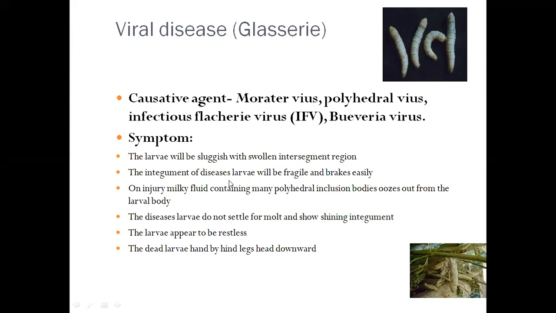The larva will be sluggish with a swollen intersegmental region. See this intersegmental region becomes loose, swollen. The integument of the diseased larva will be fragile and break easily. On injury, milky fluid containing many polyhedral inclusion bodies oozes out from the larval body. The diseased larvae do not settle for mounting and show shining integument. See this viral infected larvae show a shining integument. The larvae appear to be restless.